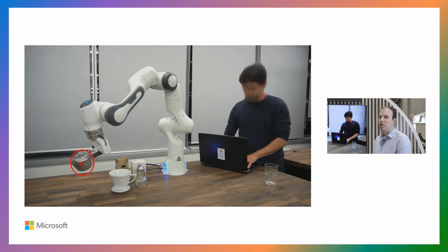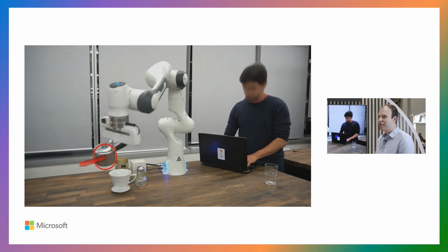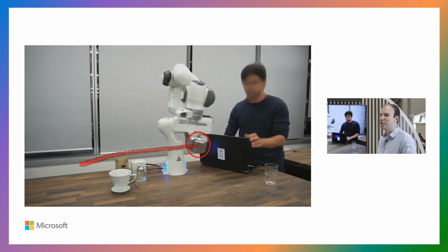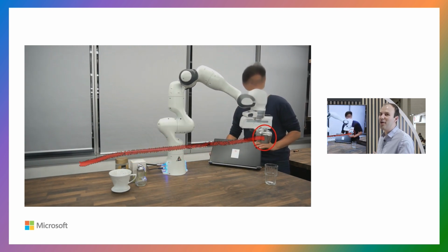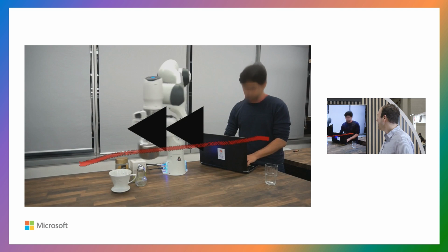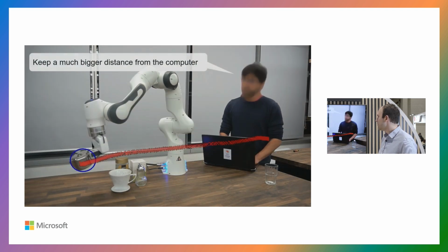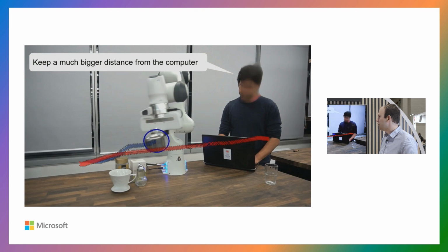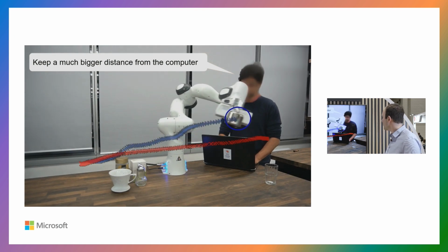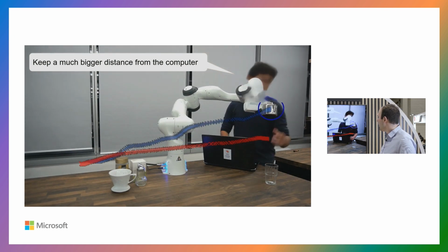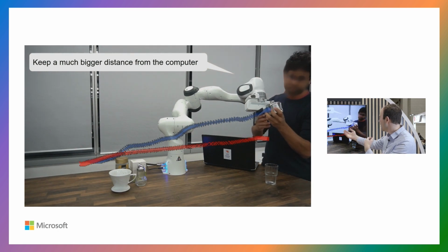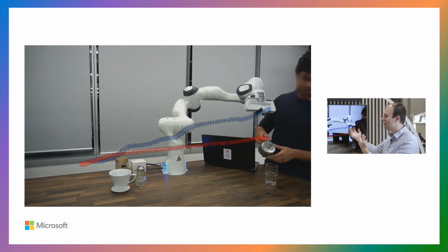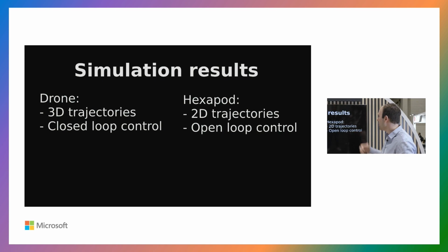In a second example, imagine that you have a teapot and for some reason, you're trying to code on your laptop below the teapot that is being moved by the robot. You're able to tell the robot to keep a bigger distance from your computer, and the robot is able to execute this command as well. And this is actually a 3D motion, so the teapot is coming towards the camera position, away from the human.